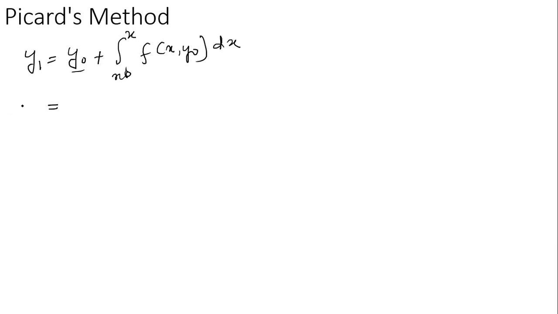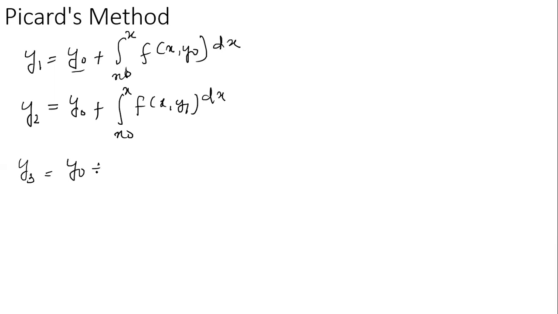After that we find y2, which is y0 plus the integral from x0 to x of f of x comma y1 dx. Again, continuing, y3 is y0 plus the integral from x0 to x of f of x comma y2 dx.